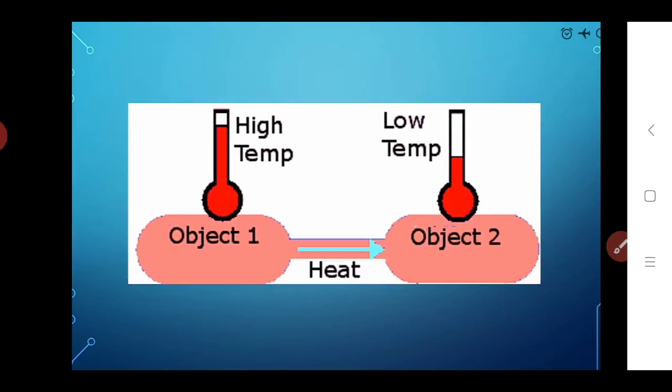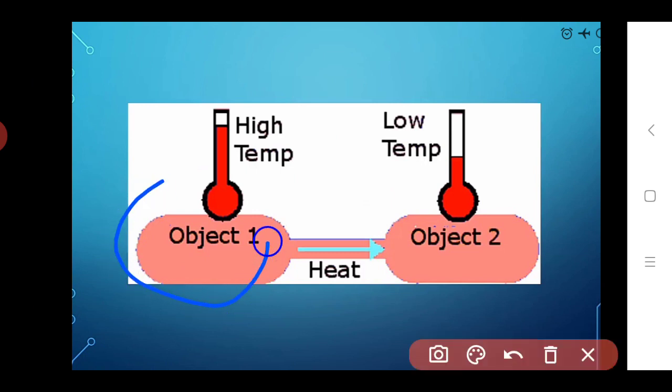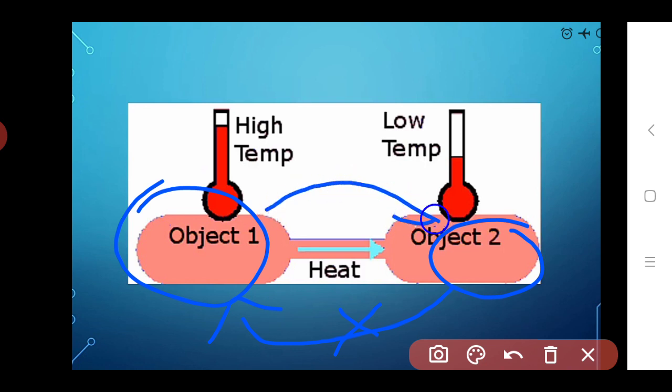If we see another example, the flow of heat, in which direction does heat flow? The heat also flows from high temperature to lower temperature, okay. If we see these two objects, object 1 has higher temperature and object 2 has low temperature. So in which direction does this heat flow? This heat doesn't flow from object 2 to 1. Why? Because object 1 already has high temperature, so heat doesn't flow that way. Instead, heat always flows from higher temperature to lower temperature.